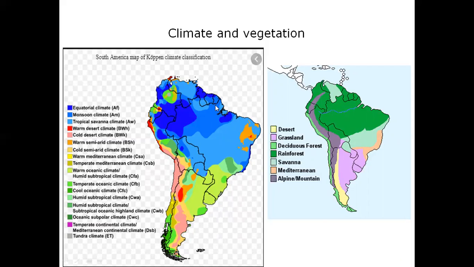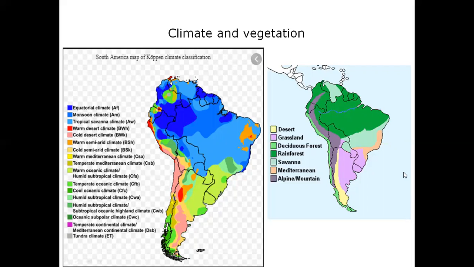So students, if you look at the first picture here, the dark blue and light blue line part is represented as equatorial climate. And down here you can find temperate climate and savanna type of climate. And students, in the equatorial part of South America, the vegetation is of evergreen hardwood trees and there's thick vegetation.